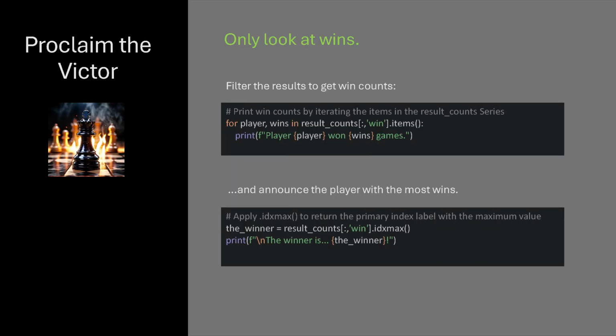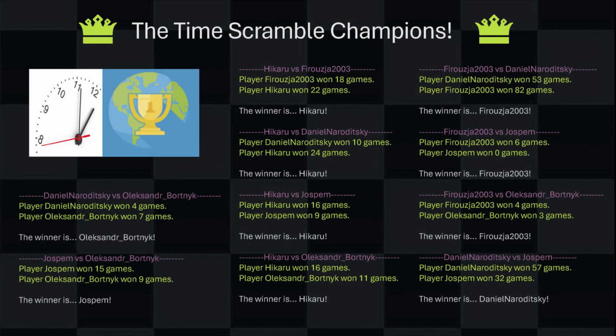Finally, I filter out everything but the wins and can report on the winner of each pairing by the number of wins. Here are the champions of the tournament. It looks like Hikaru has the most wins, Ali Reza comes in second, and the rest are tied for third. Congratulations, Hikaru Nakamura.